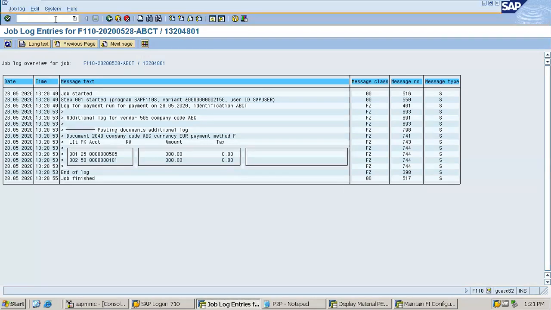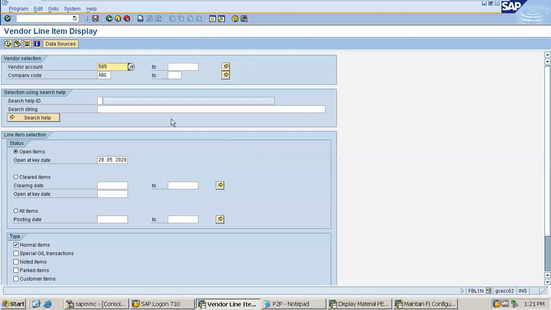Now going to display the vendor. FBL1N, vendor given, company code given, all data and current date. Means I want to see all the data belonging to the current date. 2020 executing.